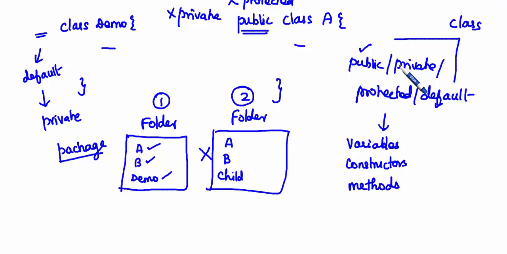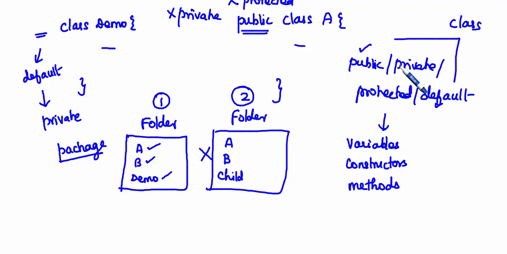That is, you have to convert this private either into protected or public. If you convert this into protected, your subclass can have the permissions. If you make it public, any class within any package can have the access.